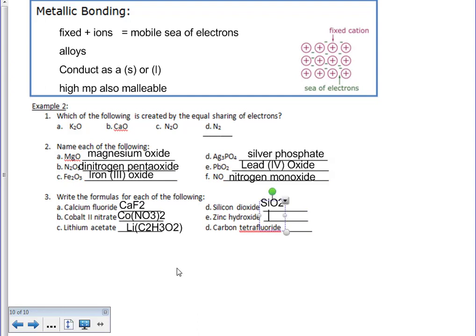Zinc hydroxide: zinc I know is Zn, hydroxide I know is OH. For zinc, the only possible charge is a 2 plus, therefore I must have 2 hydroxides because that's a negative 1 charge. Carbon tetrafluoride, I know I'm going to have carbon, and then tetrafluoride, tetra meaning 4, so I'm going to have 4 of those. So as I answer that question, I know I'm going to have CF4. And that does it for day 3 notes.